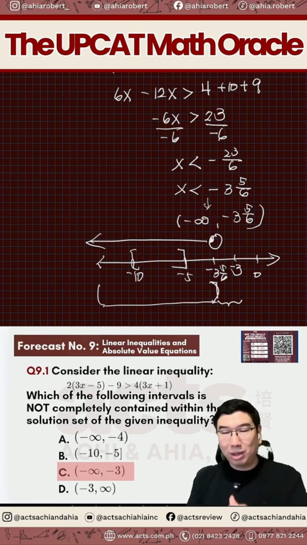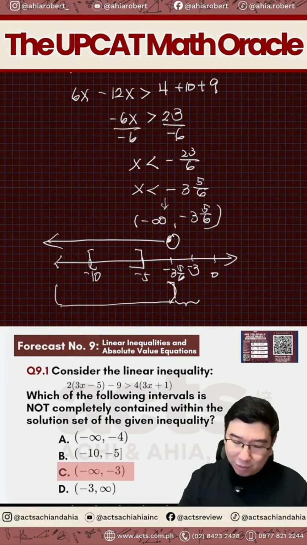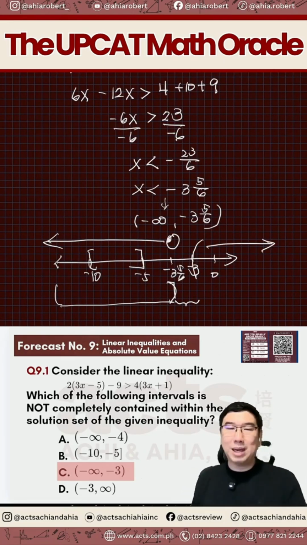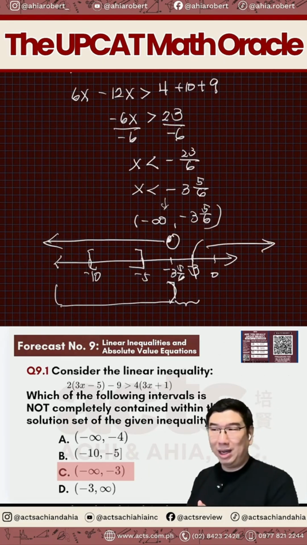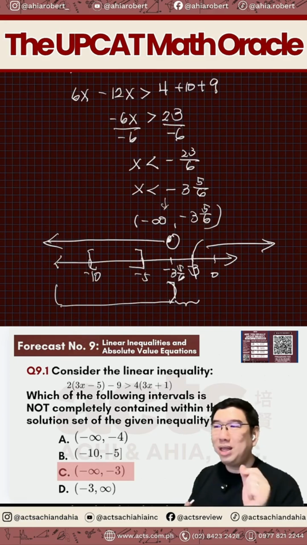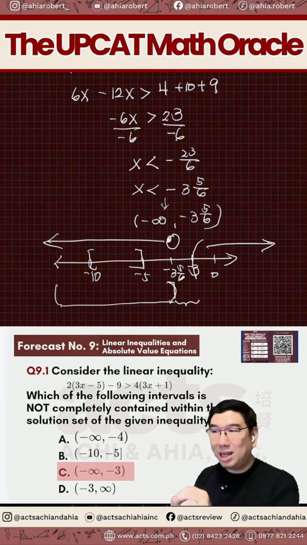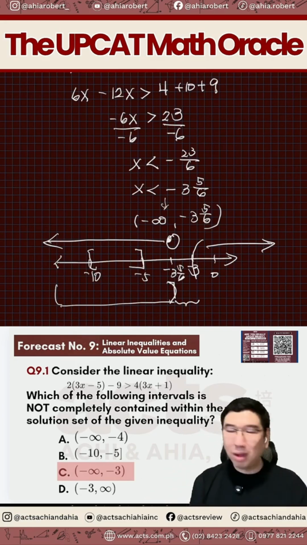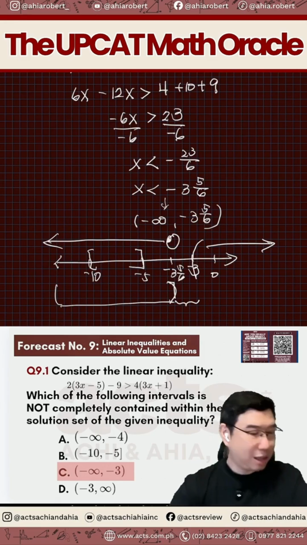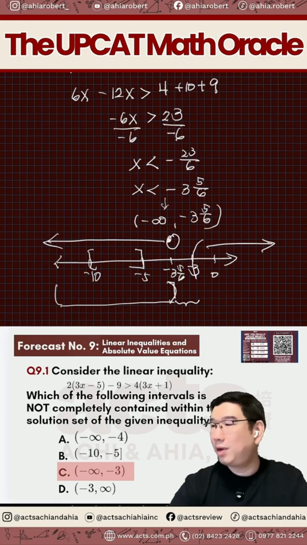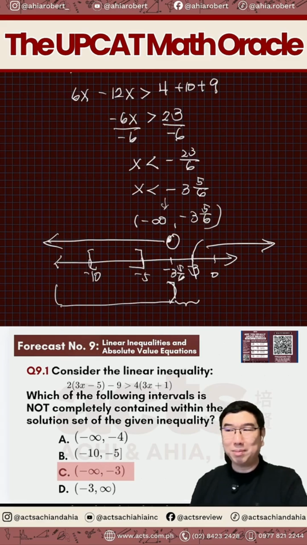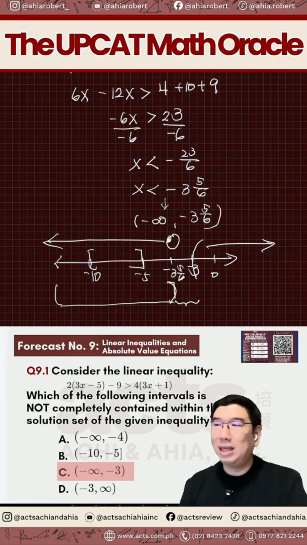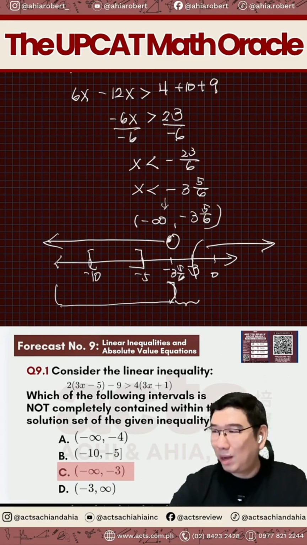Bakit hindi siya letter D? Negative 3 to infinity, that's like from here to here. Ano masasabi natin dyan? The whole interval is not a solution. So hindi siya yung not completely contained. Okay tayo? Question? Sige. Let's try another possible variation. Let's try another possible question about linear inequalities and absolute value equation.